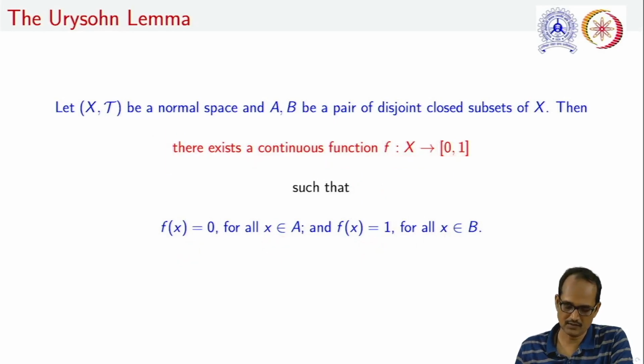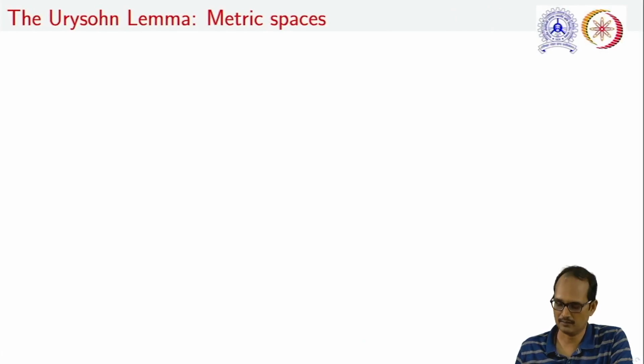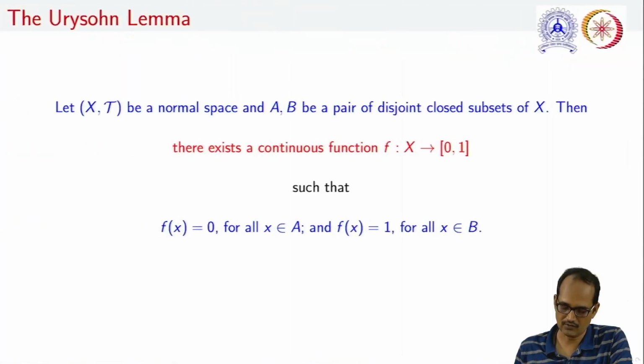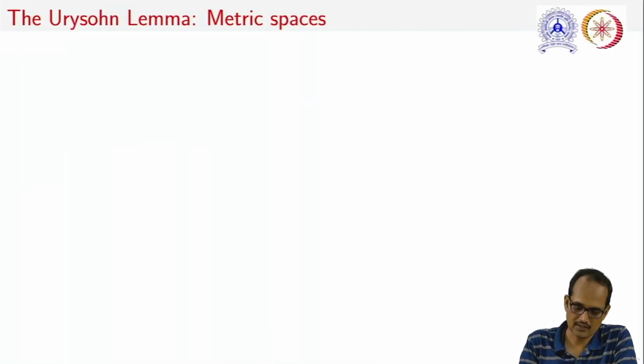Before discussing the proof of this lemma, let us take an example of construction of such continuous functions in case of metric spaces. We already know that if we are taking a metric space (X, d), we can talk about the metric topology. Also, we have shown that this space is normal.